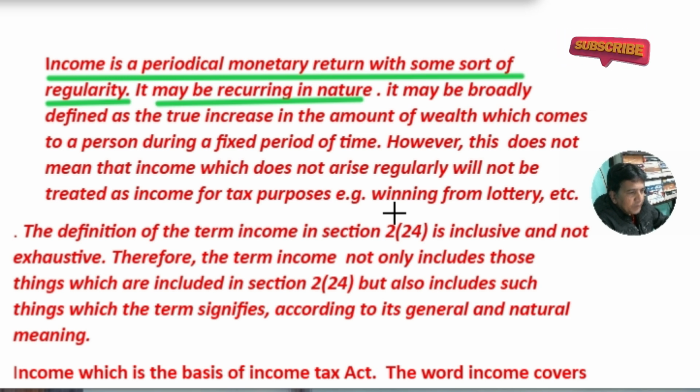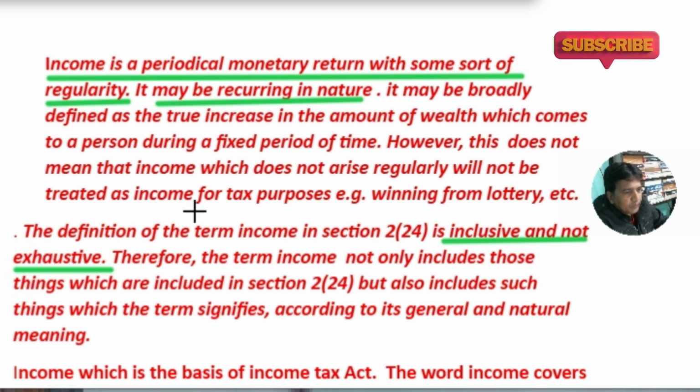Because, as section 2 subsection 24 says, the term income is inclusive and not exhaustive, all possible receipts are taken into account as income unless they are specifically exempted under the Act.